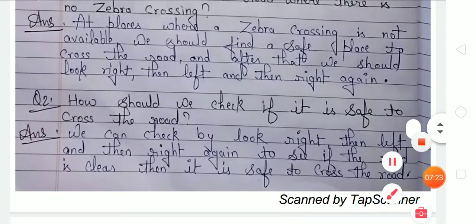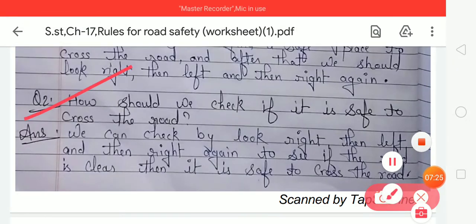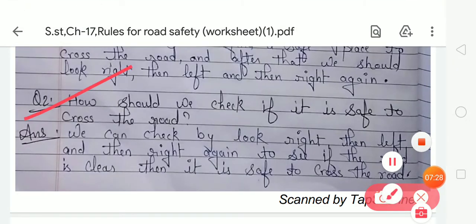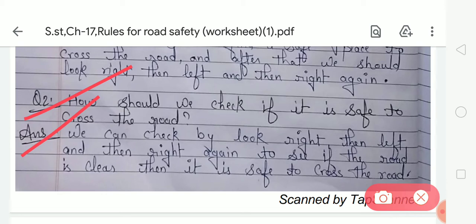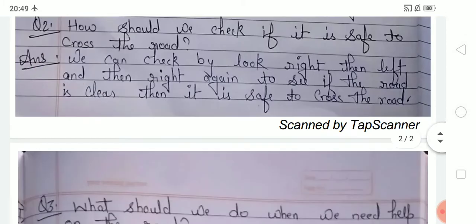Look at question number 2. How should we check if it is safe to cross the road? So your answer is, we can check by looking right, then left and then right again to see if the road is clear, then it is safe to cross the road.